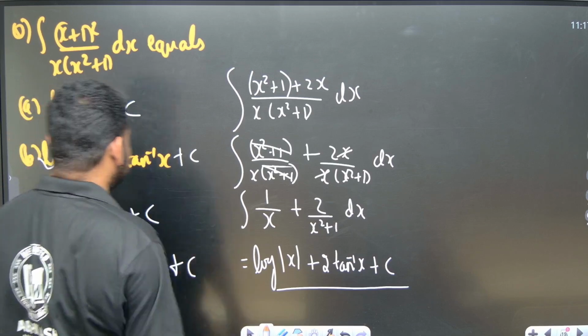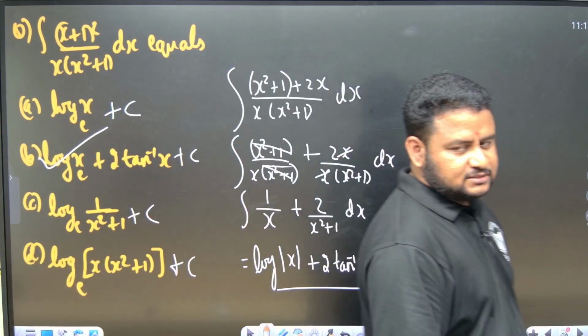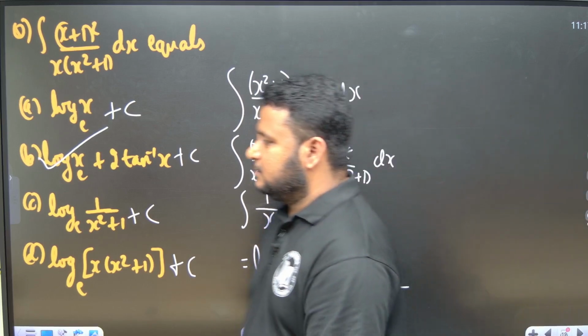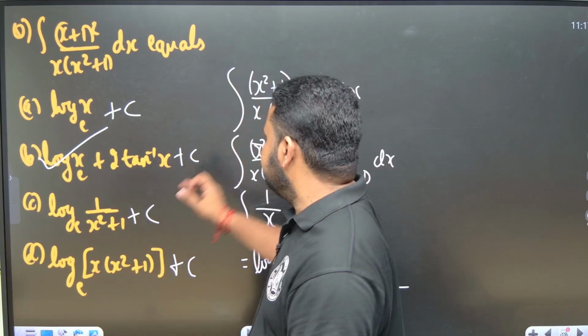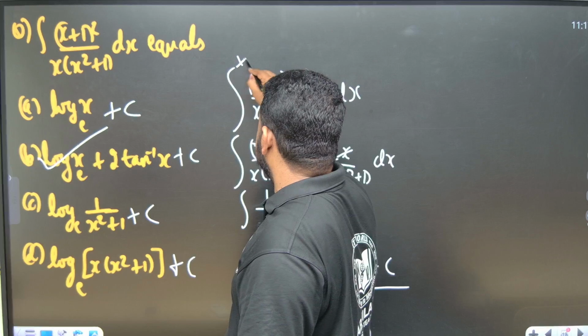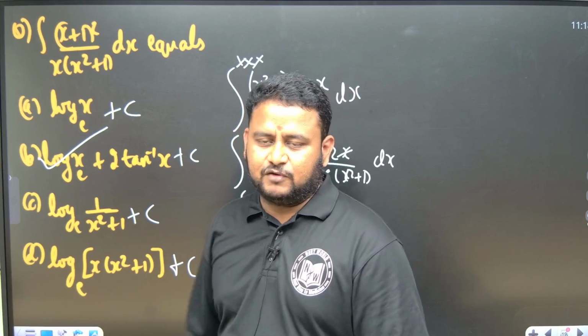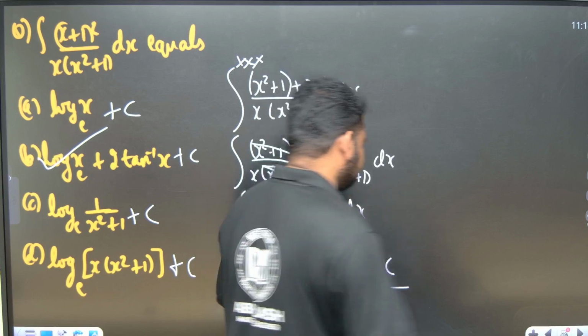Okay, so the answer is option B, friends. Log of mod x plus 2 tan inverse of x plus c. So here the star step is this one. I will expand it and I will put the bracket. That is a star step for me. Clear? Let us move to the next one.